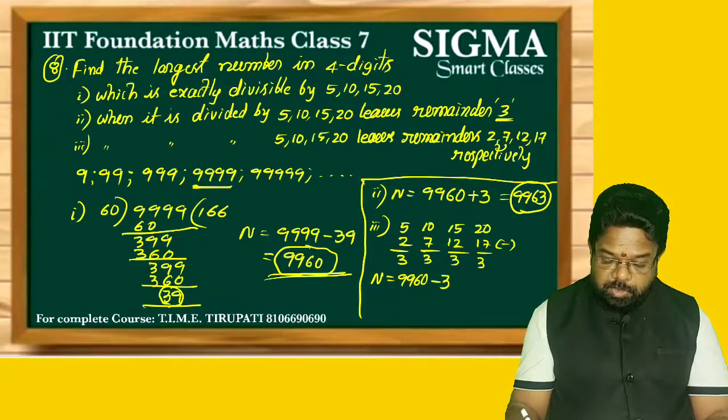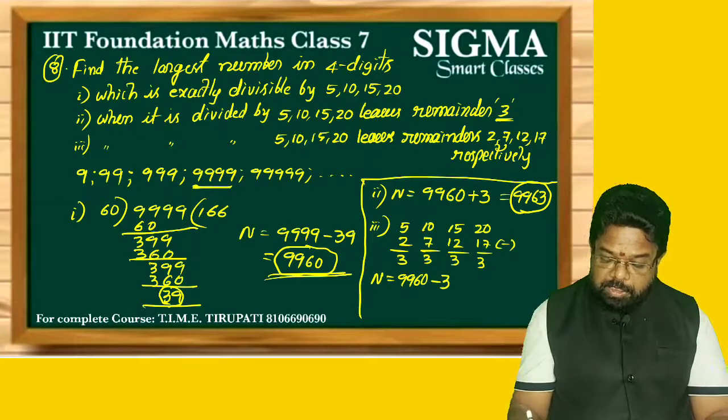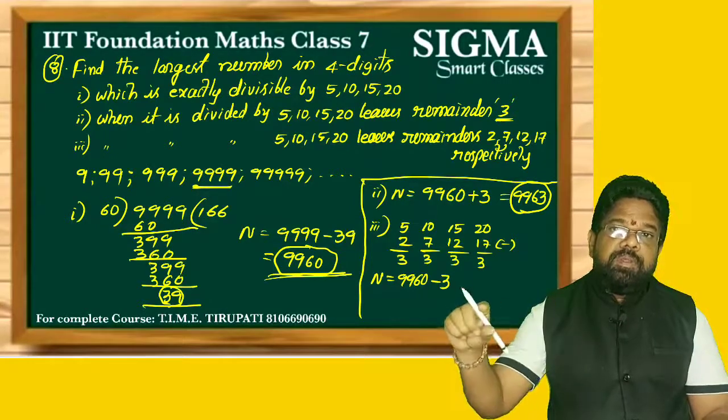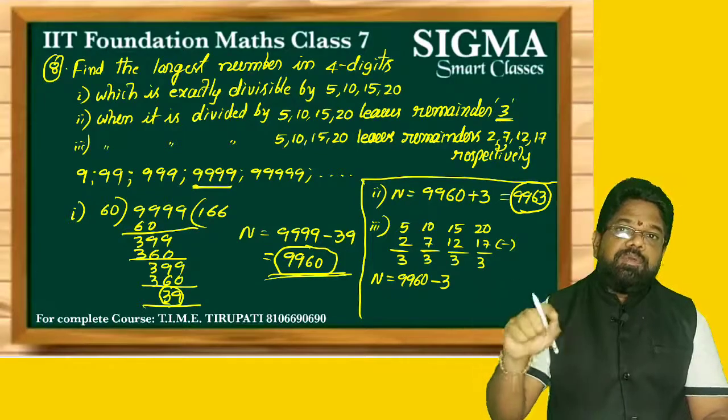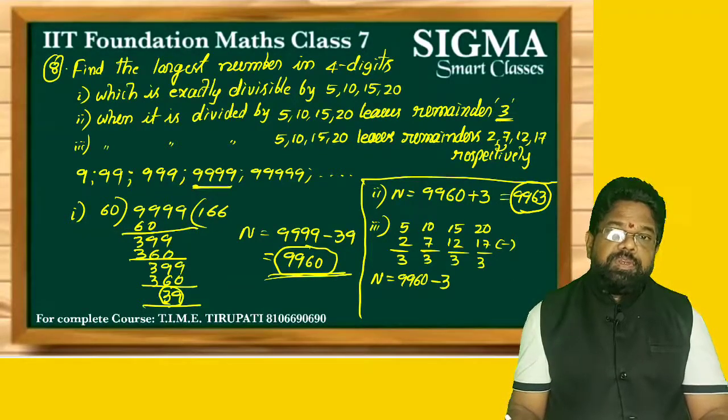So observe the second question and the third question here. In the second one, only one remainder is to be added. Now in the third, there are 4 numbers, 4 remainders; take the difference. The difference is always the same. That equal difference is to be subtracted from the largest number in 4 digits which is exactly divisible by 5, 10, 15 and 20.